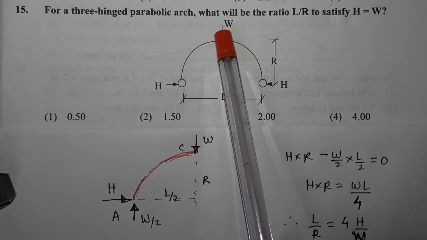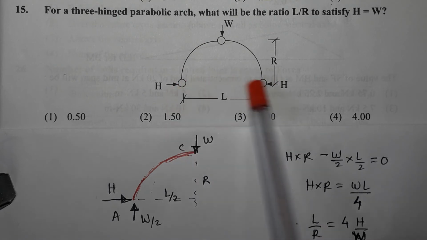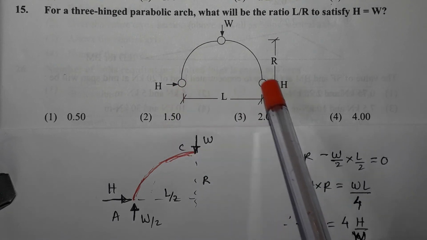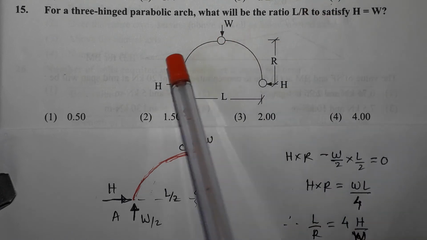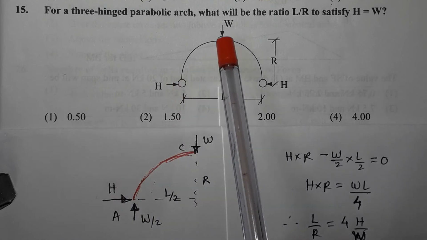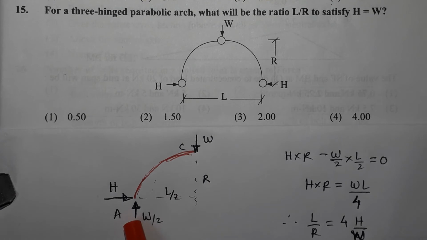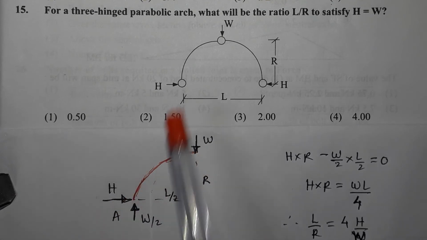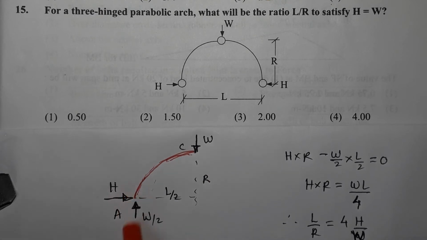Because the load is symmetric, the vertical reactions at both the ends are going to be the same, W by 2, W by 2. Now I am considering the half part of the arch, from A to the third hinge provided at the crown. The forces acting on this half part are W, acting downwards, the horizontal thrust over here, and the vertical reaction, which is W by 2.